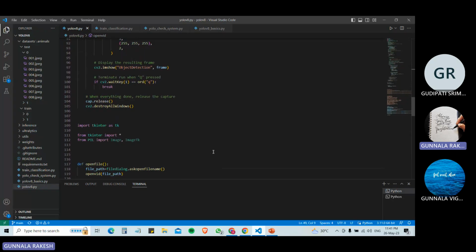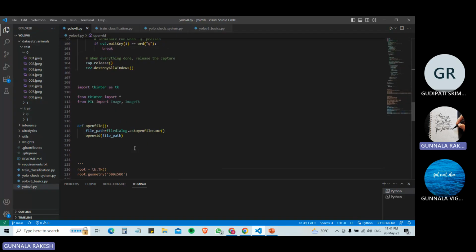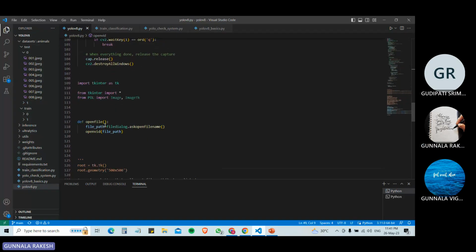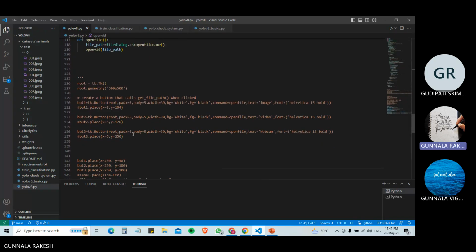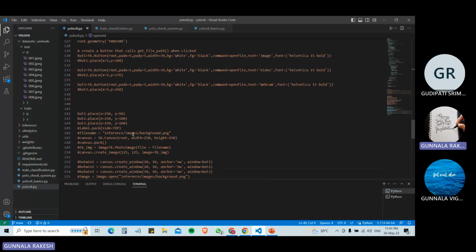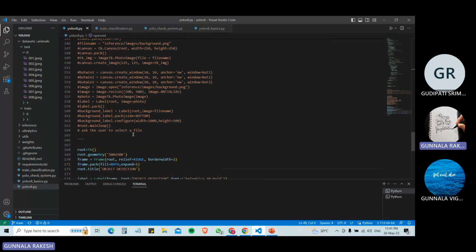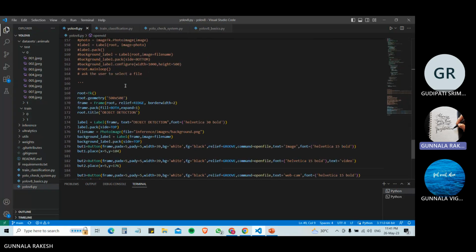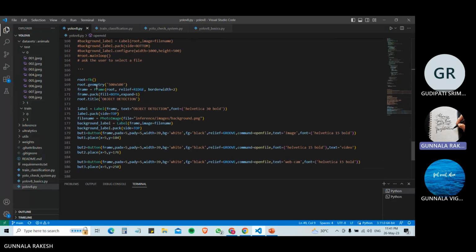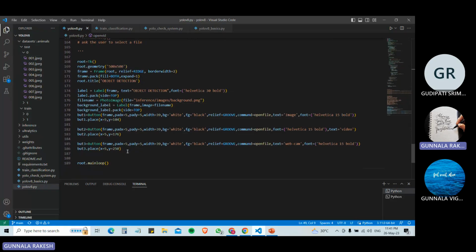The program also defines a function called OpenFile that creates a file dialog window using Tkinter file dialog, where users select the video file or webcam, and then calls the OpenVideo function with the saved file as input. The program is created with three buttons labeled image, video, and webcam, which we created as a GUI method, which we showed in the PPT.